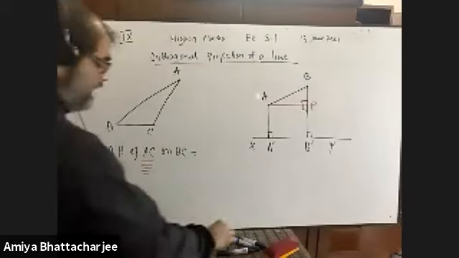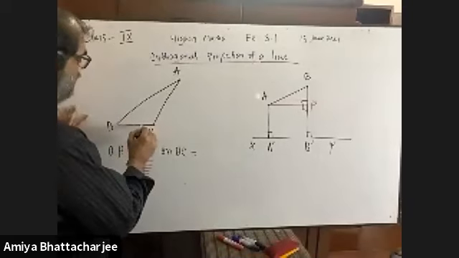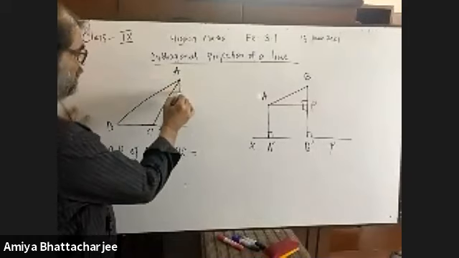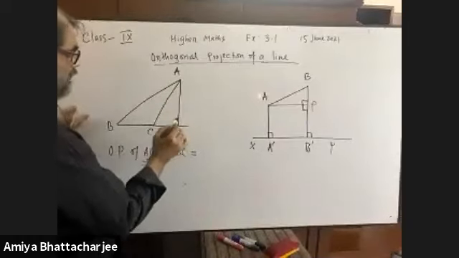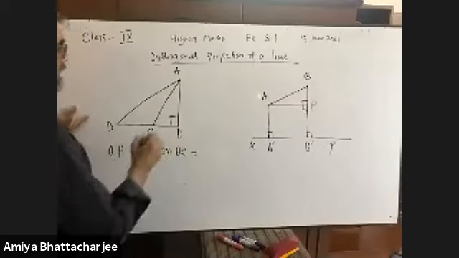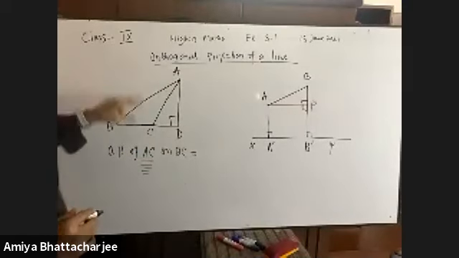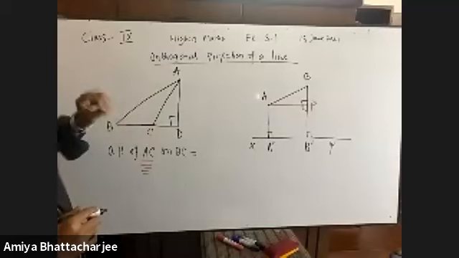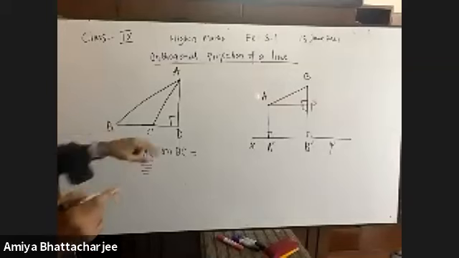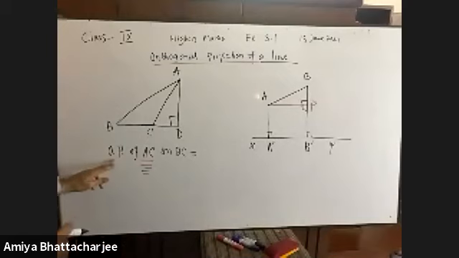So from A and C, there will be two perpendiculars. So better we extend BC and we try to draw a perpendicular from A. You see, it is D. Now you see that from A and C, there are two perpendiculars which meet at the point D. It is your first duty. You have to find the orthogonal projection of AC.